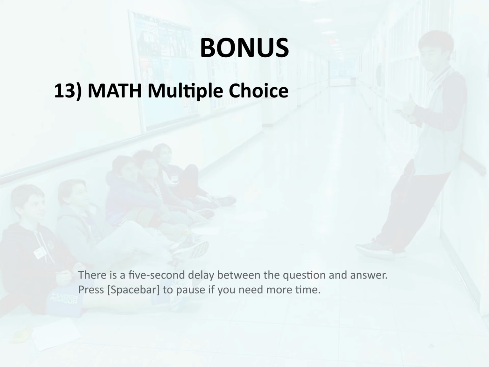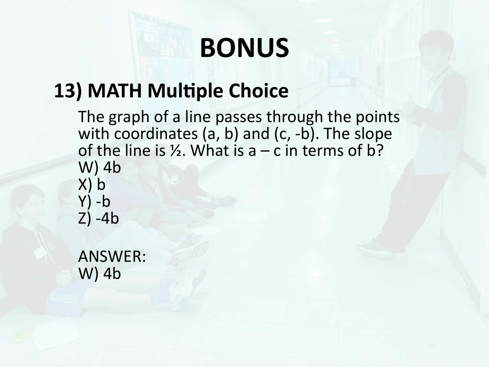Bonus 13. Math. Multiple choice. The graph of a line passes through the points with coordinates (a, b) and (c, negative b). The slope of the line is a half. What is a minus c in terms of b? W, 4b. X, b. Y, negative b. Z, negative 4b. Answer. W. 4b.